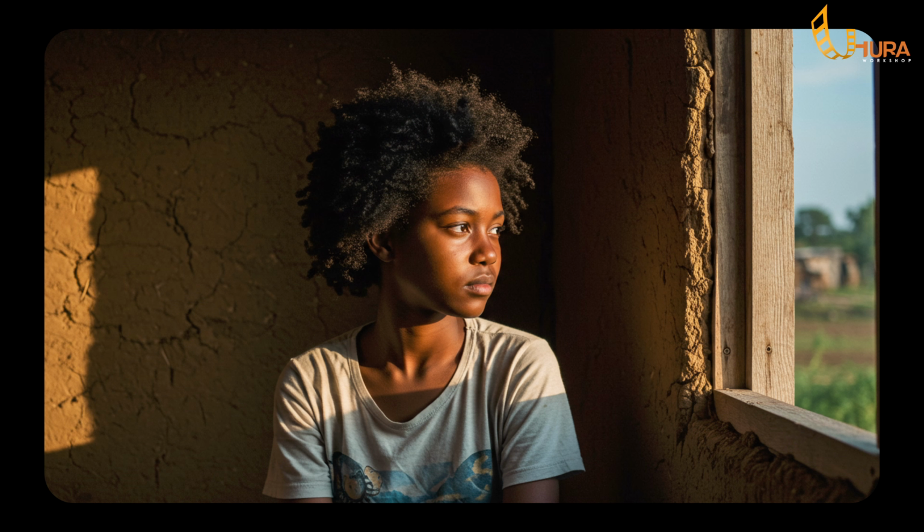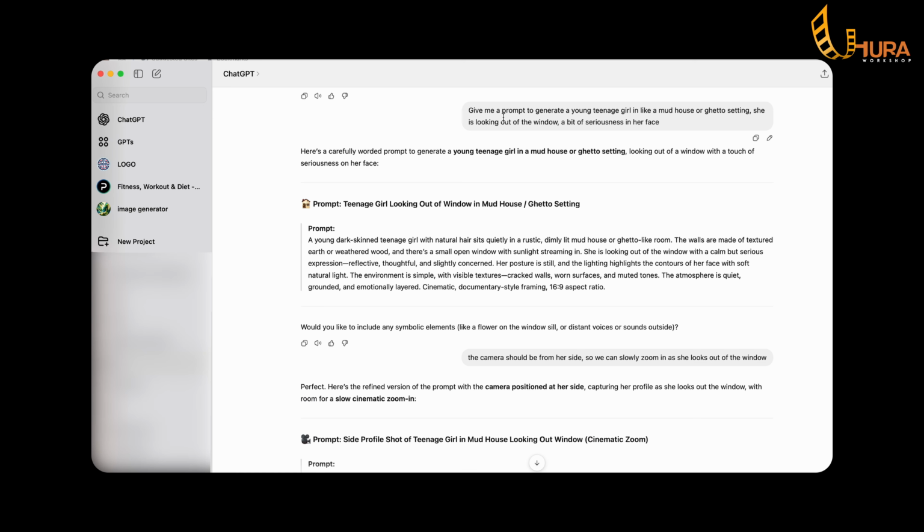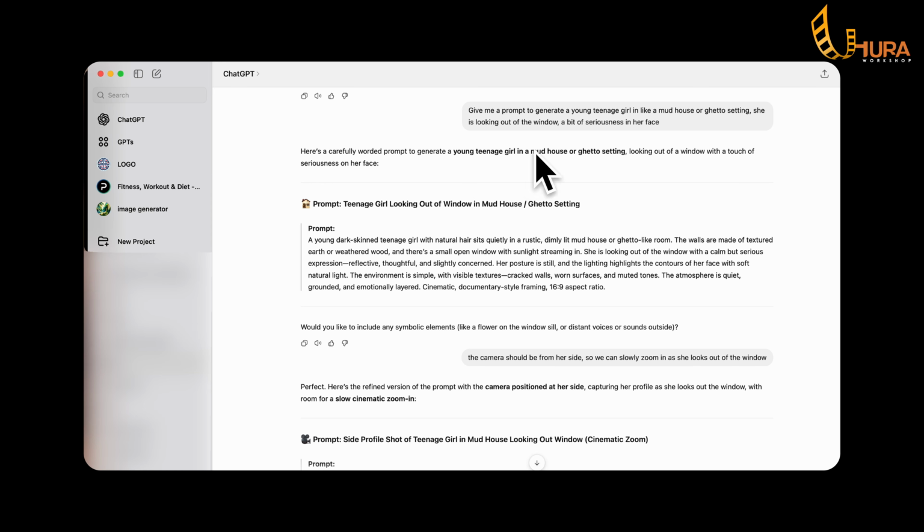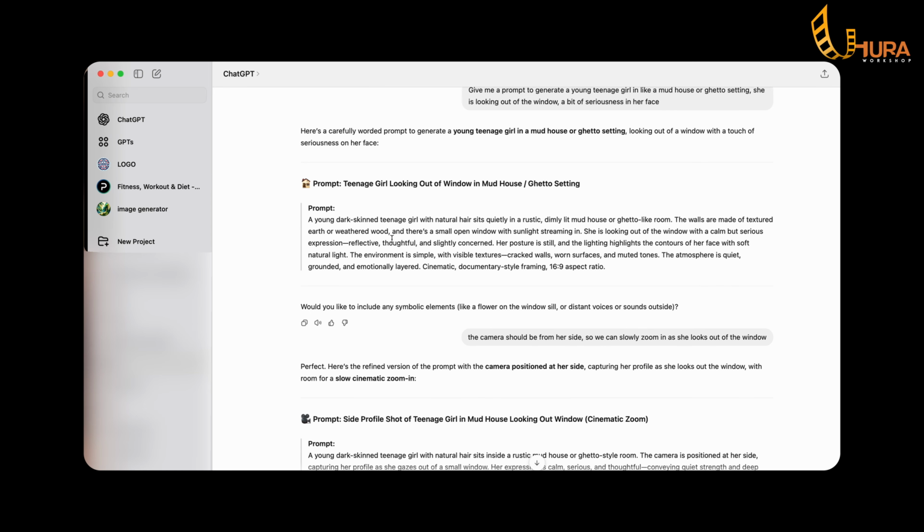I wanted a girl, looking out the window. So what I did was to go back to ChatGPT. Give me a prompt to generate a young teenage girl in like a mud house or ghetto setting. She's looking out of the window, a bit of seriousness in her face. So ChatGPT reworked my prompt, and it gave me this.